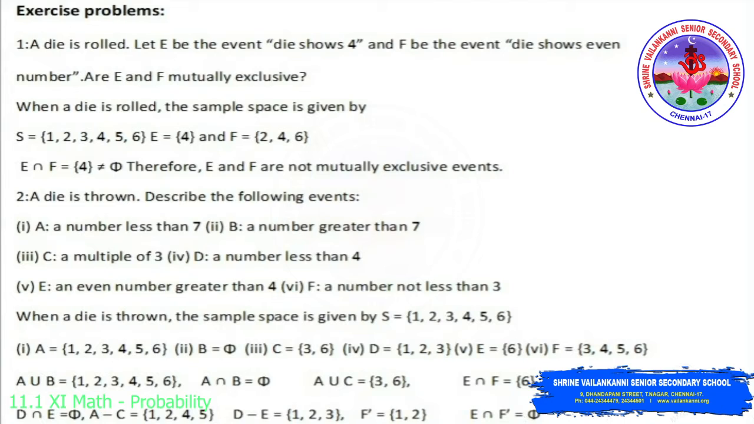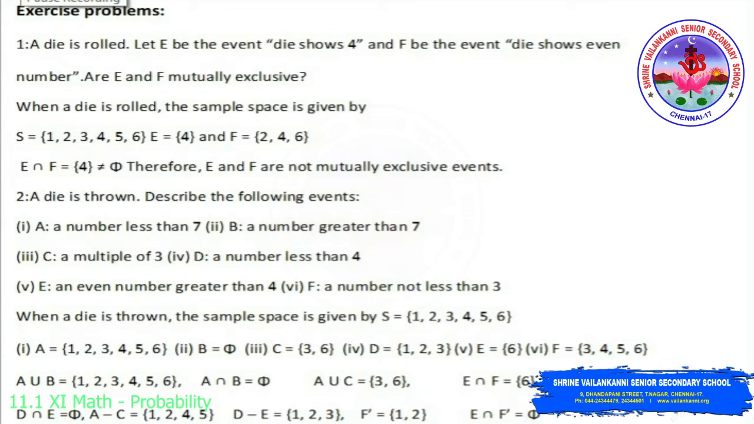Then F is an event, a number not less than 3. So we have 3, 4, 5, 6. Then A union B equal to the number of elements in both A and B. So we have 1, 2, 3, 4, 5, 6. And A intersection B is the common element between A and B. We don't have any common element, so we have an empty set. So A intersection B equal to ∅.